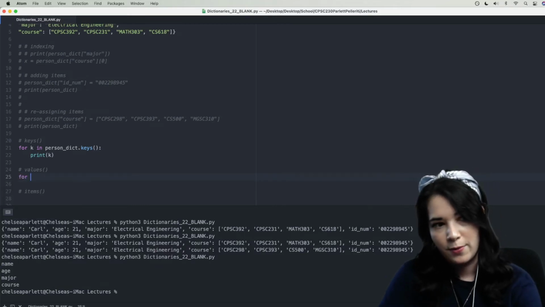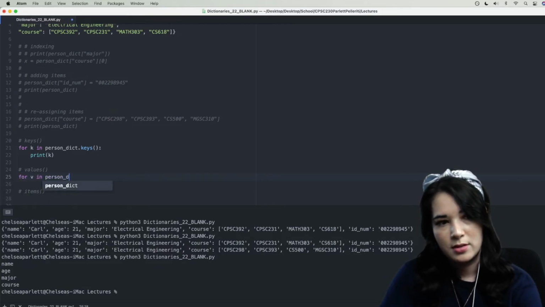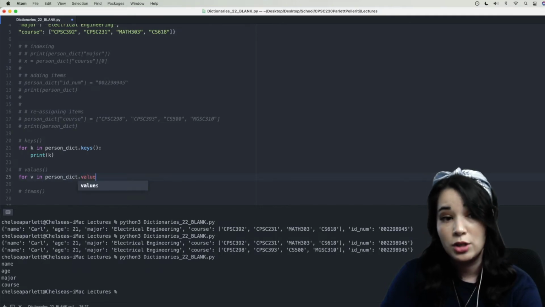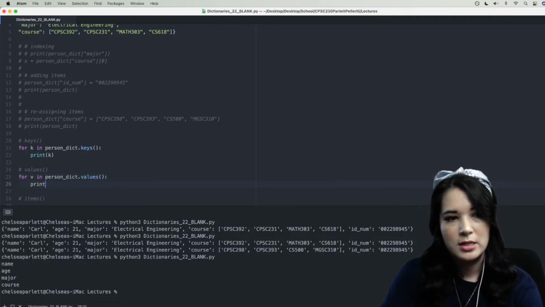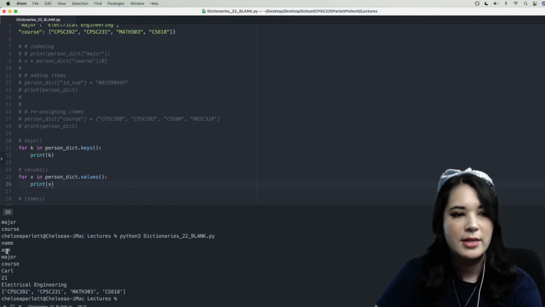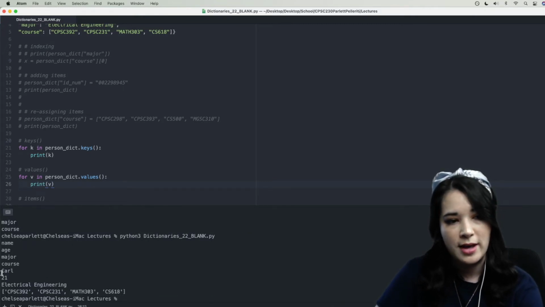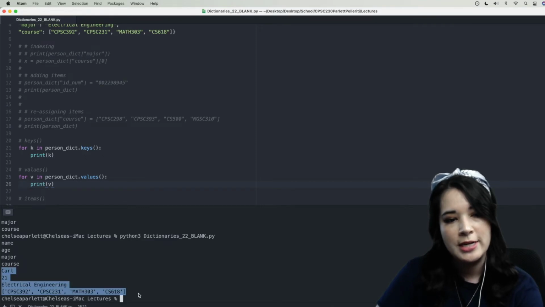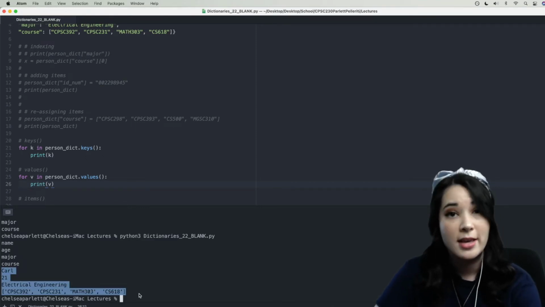Similarly, we can say for V in person_dict.values, print V. So we can go ahead and run that, and you can see it'll print out the values. So we have here Carl, 21, engineering, and then the list of courses Carl is taking.